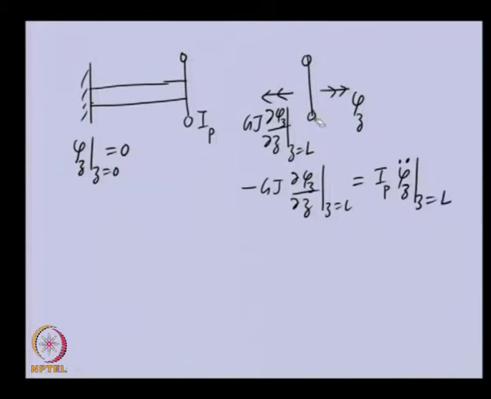Because this disk location is at z equal to L, this angular displacement is, in general, representing the angular displacement of the whole shaft at any location of z. So, we need to specify that the angular displacement we are talking about for this disk is at z equal to L. So, this is the equation we obtain, the boundary condition of the problem. Earlier, because there was no disk, the right hand side was 0, but because there is a disk, it has a right hand side, which is this.